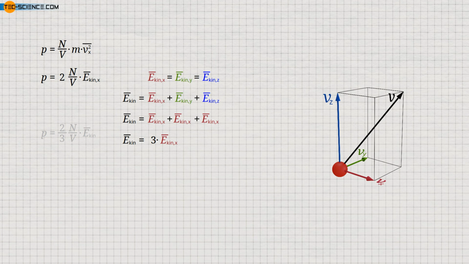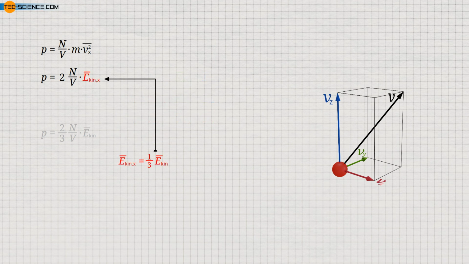Each spatial direction thus accounts for 1/3 of the total kinetic energy. If we use this relationship in the equation before, we finally get the same relationship between the pressure and the mean kinetic energy of the molecules of an ideal gas.